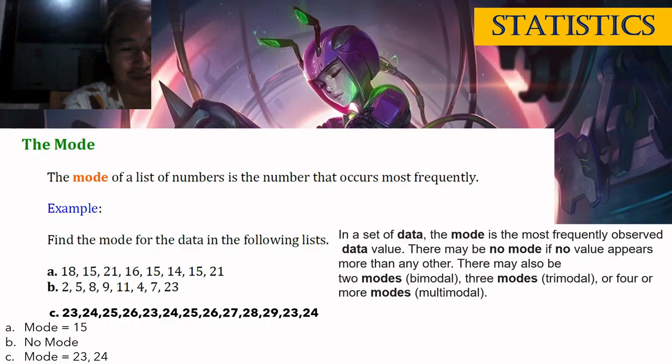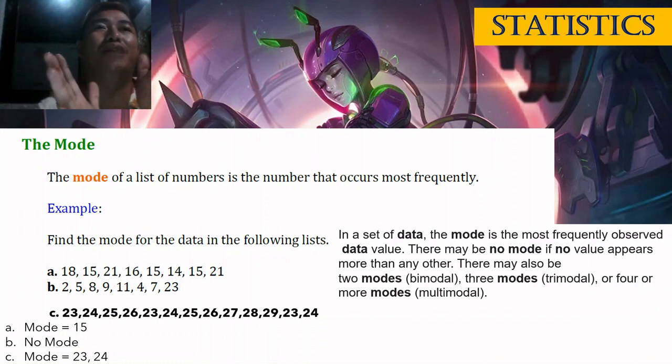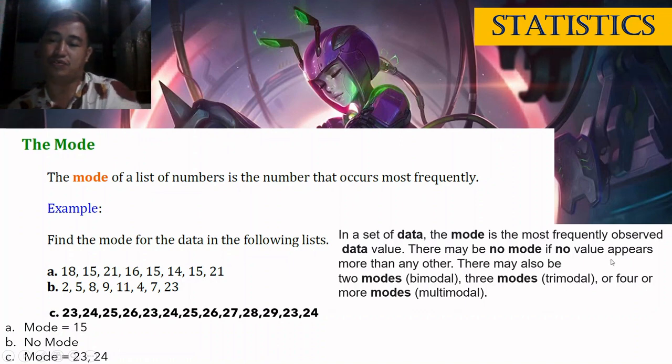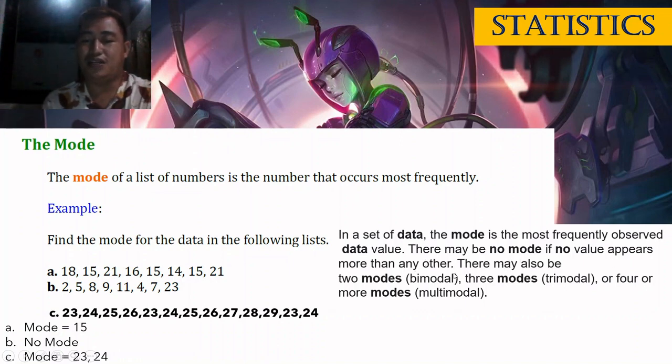Okay, next, the mode. The mode of a list of numbers is the number that occurs most frequently. For the mode, it's the number that keeps repeating in the data. But if no numbers repeat in the data, there is no mode. In a set of data, the mode is the most frequently observed data value. There may be no mode if no value appears more than any other.